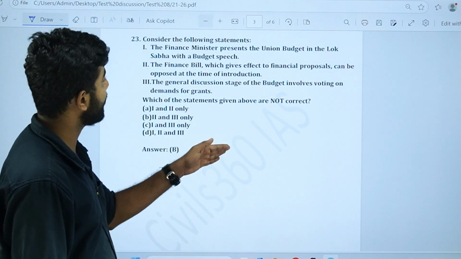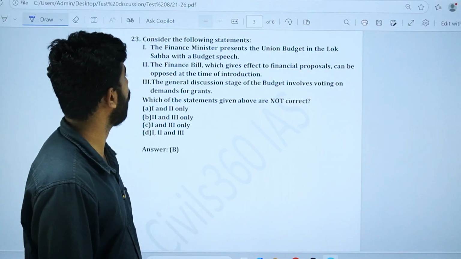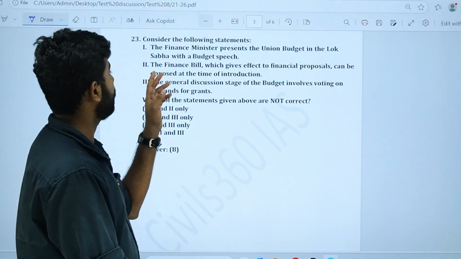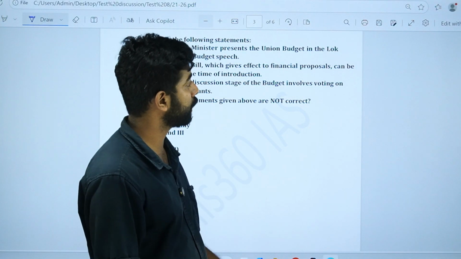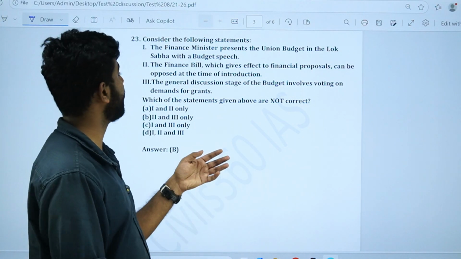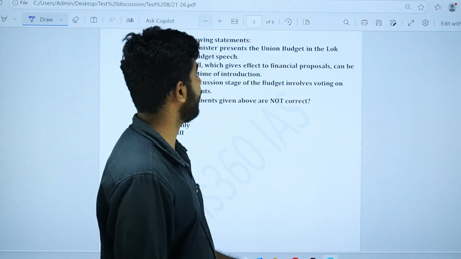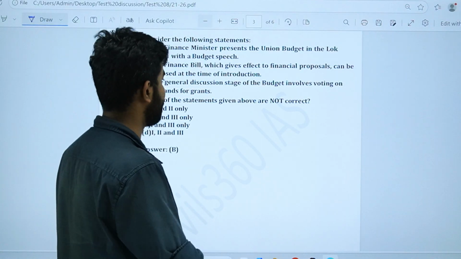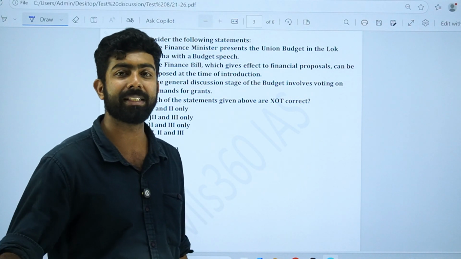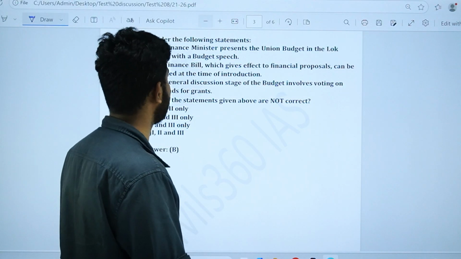Consider the following statement. The finance minister presents the union budget in the Lok Sabha with a budget speech. The finance bill which gives effect to financial proposals can be opposed at the time of introduction. General discussion stage of budget involves voting on demand for grants. So this is basically about the budget and the procedure involved in passing a budget.